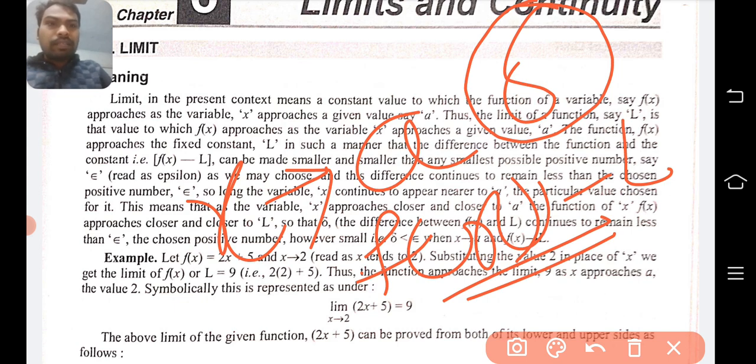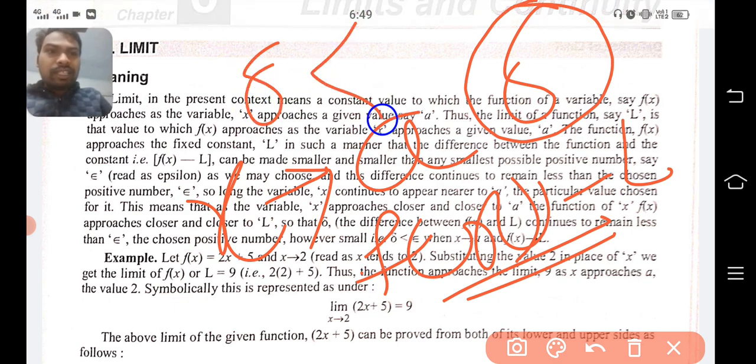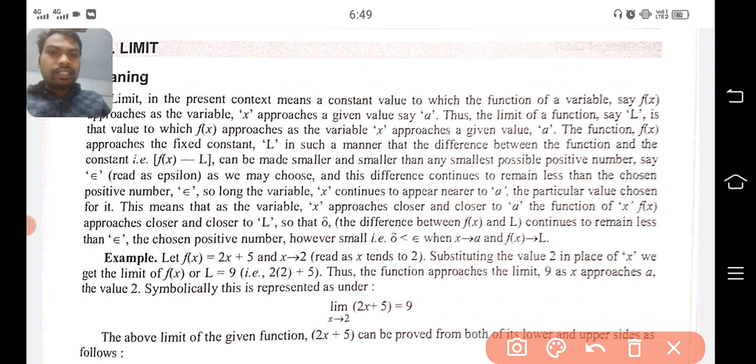But remember that delta must be less than the positive epsilon value that we have taken. Clear? So that is the thing. So we'll take an example and we'll see how that limit can be derived.